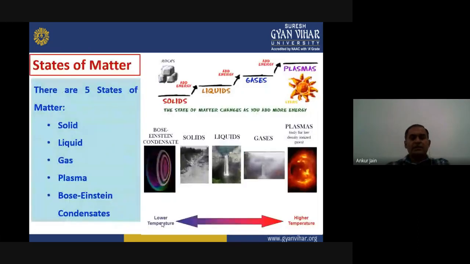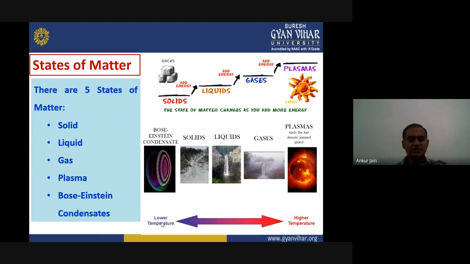Okay, so the next topic is related to states of matter. In your previous classes, if you remember, you must have learned that there are three states of matter. And what are they? These are solid, liquid, and gases. But actually, these were observations which were made long back, before the development and advancement of science. Now, with the advance of science and research, the states of matter can be of five types.